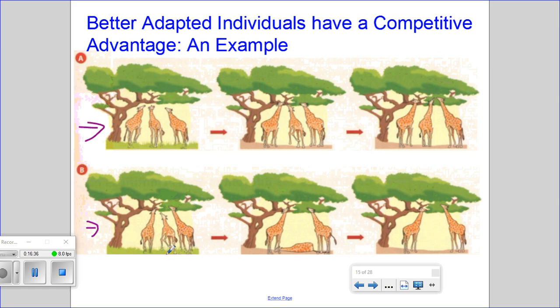So the short-necked giraffe can't necessarily reach those leaves very effectively, and the short-necked giraffe is less likely to survive. You can see the giraffe lying on the ground. It's less likely to survive and pass on its genes or its traits to the next generation. So these giraffes here with the longer necks are better suited to this particular environment for reaching these leaves, and can pass on these traits to their offspring. And over time, the entire population of giraffes will have long necks.